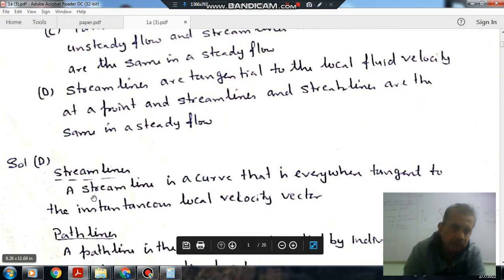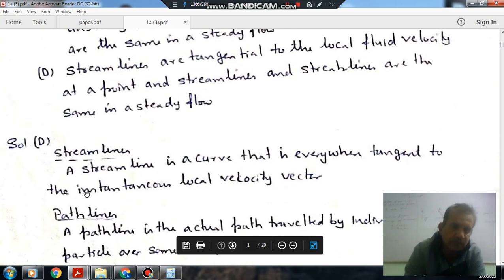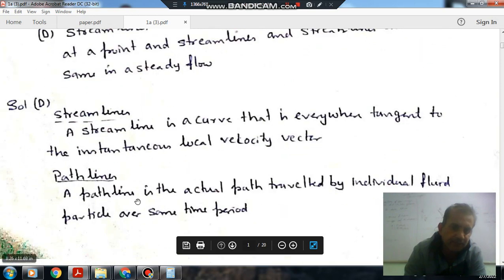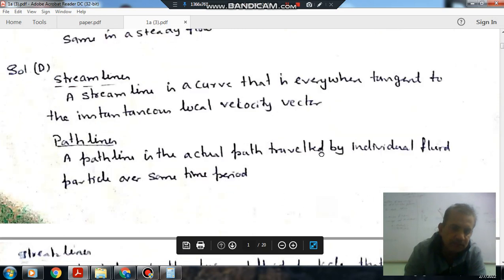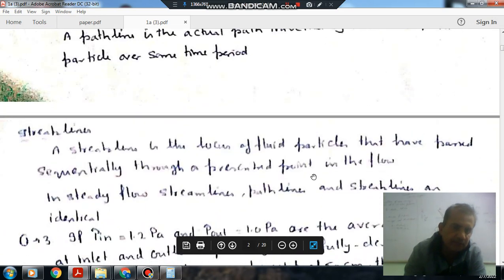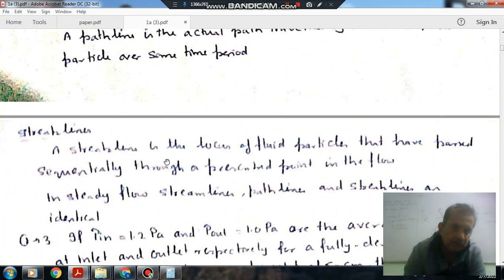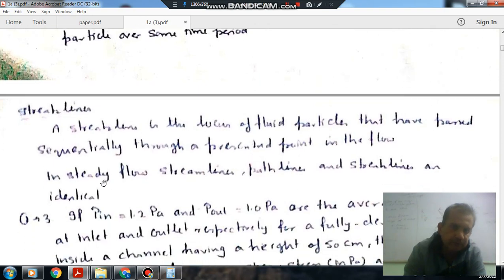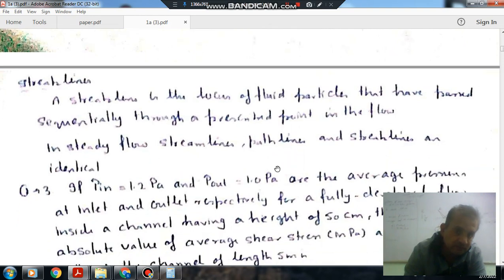Streamlines are the curves that are everywhere tangent to the instantaneous local velocity vector. A path line is the actual path traveled by an individual fluid particle over some period. And streak lines are the locus of the fluid particles that have passed subsequently through a prescribed point in the flow. In steady flow, all these lines are the same.